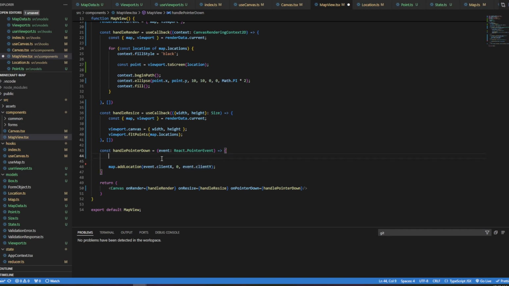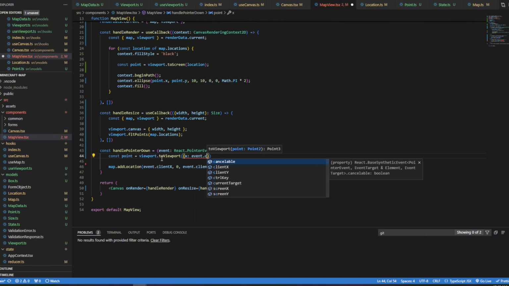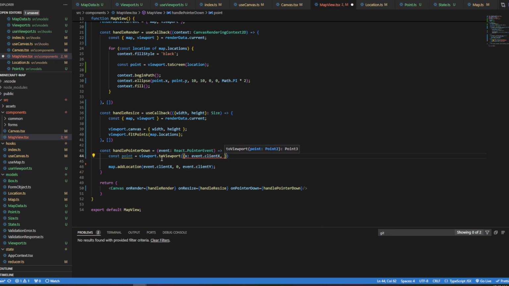So I will do const point equals viewport.toViewport, passing in a Point2, which makes sense because canvas coordinates are two-dimensional, where X is event.clientX and Y is event.clientY.